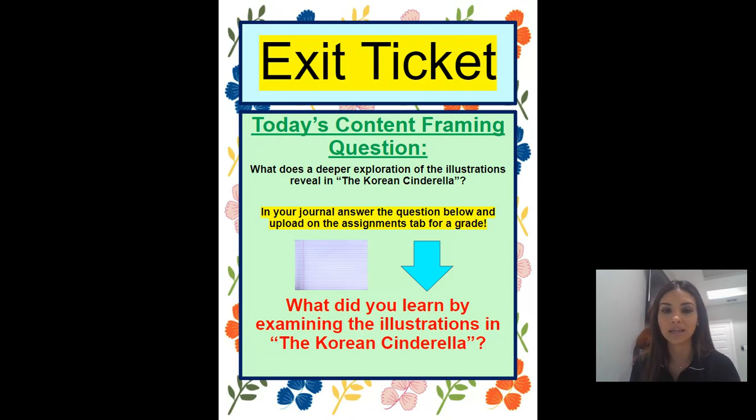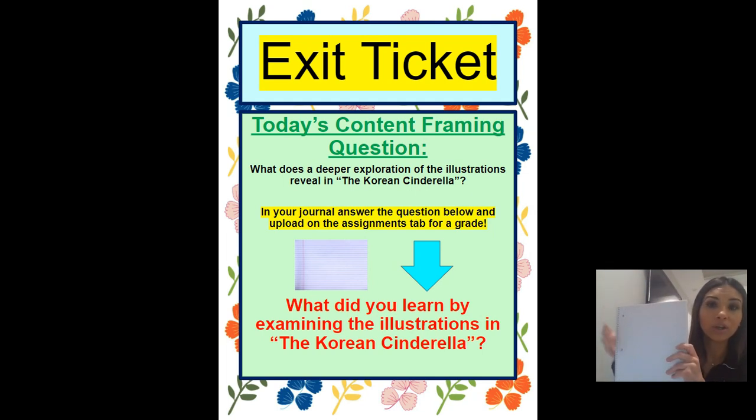So your exit ticket is going to be to write in your journal. You're going to write the answer to the question below, and then you're going to upload it onto your assignments tab. So you're going to get your journal. You're going to write your name, last name, and date. And then you're going to answer the question, what did you learn by examining the illustrations in the Korean Cinderella? So what did you learn by looking at the pictures in the Korean Cinderella? You write your answer and you upload it on the assignments tab under Wit and Wisdom, my class, for a grade.